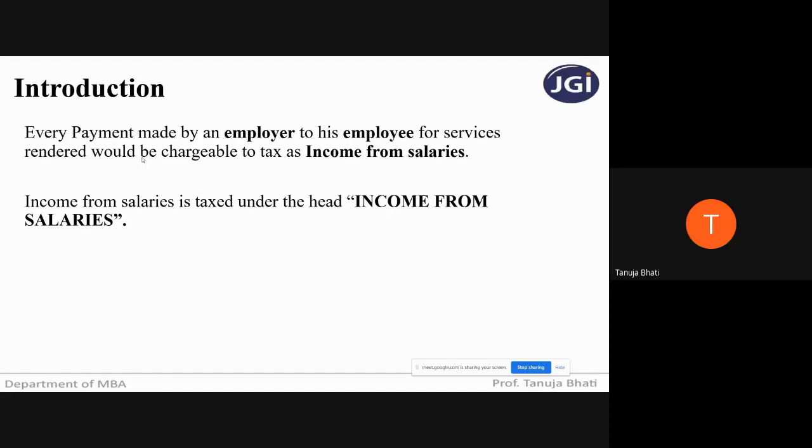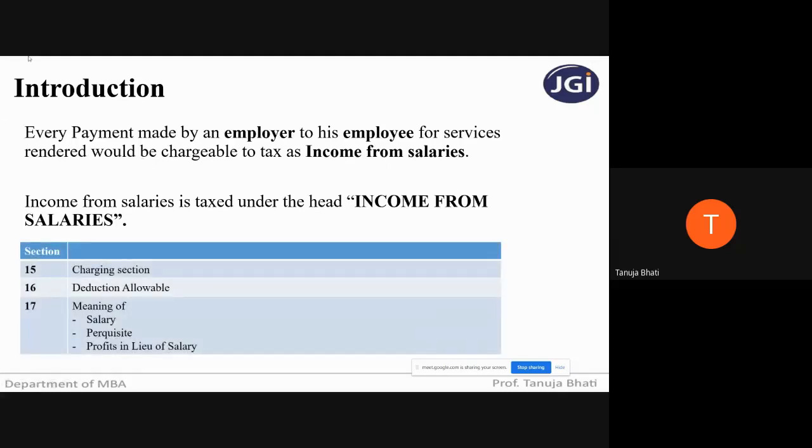So since there is no employer-employee relationship, it will not be taxed under income from salaries. All you need to know is that only when there is an employer-employee relationship and the payment is received from an employer, it will be taxable in the hands of the employee under the head income from salaries.